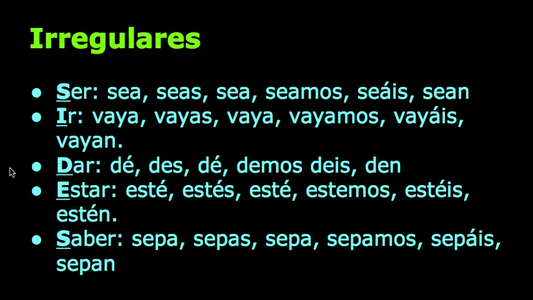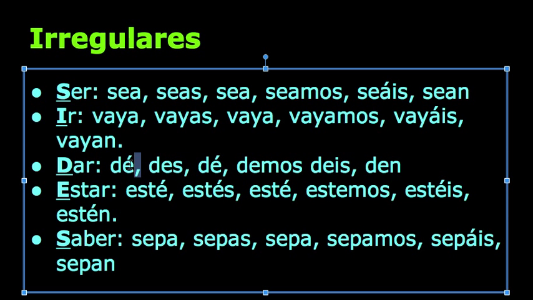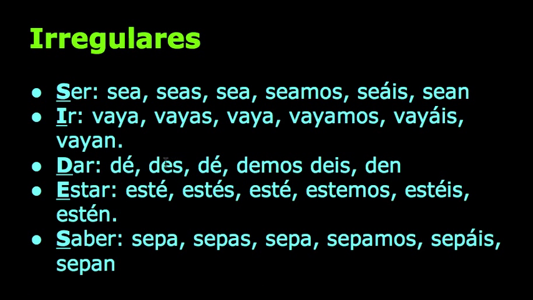Okay, we know that there are irregulars. A good way to remember these is the acronym SIDES. Okay, so we have ser, ir, dar, estar, y saber. Con ser, sea, seas, sea, right? Ir, vaya, vayas, vaya, vayamos, etc. Dar, dé, dés, dé, demos, den. Make sure to remember these accents here, okay? Estar, esté. Again, more accents, okay? Keep in mind. Then sepa, sepas, sepa with saber, right?